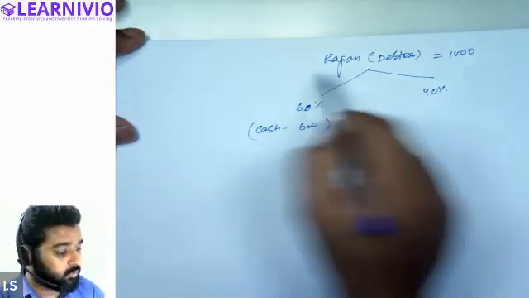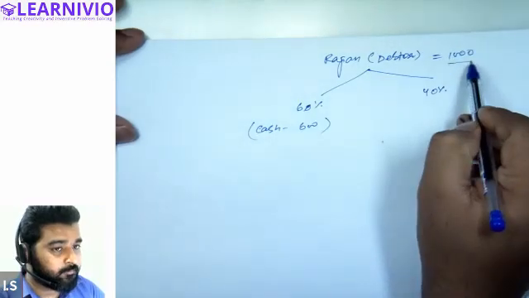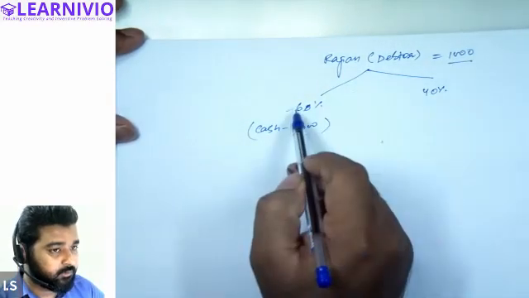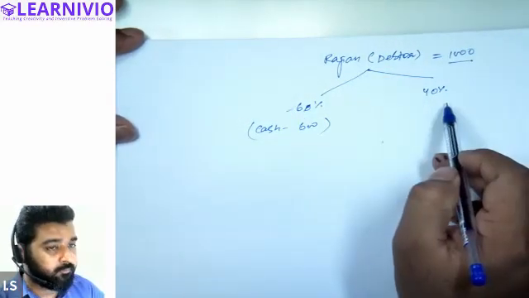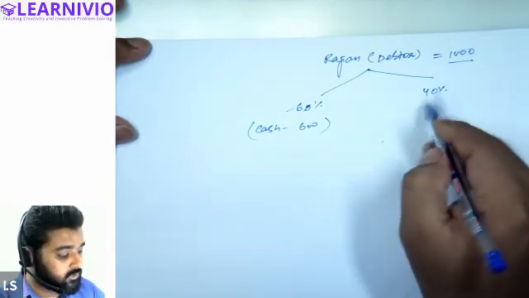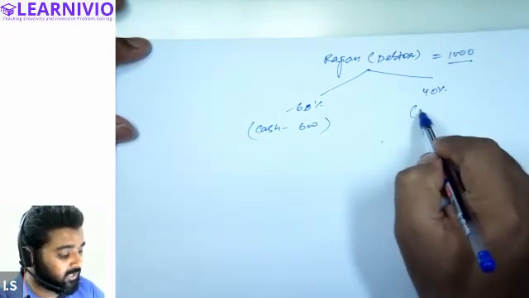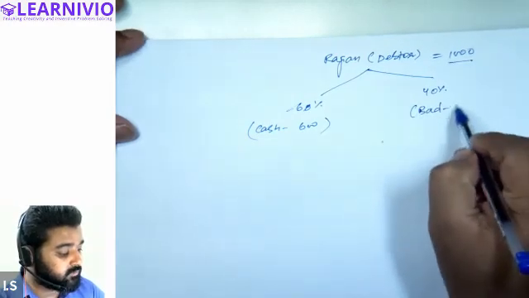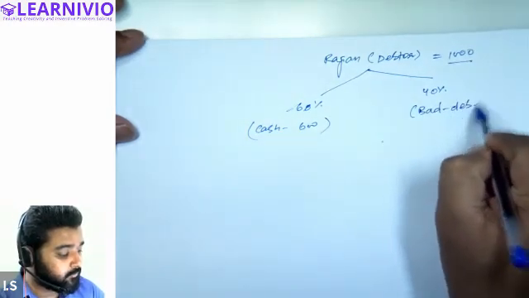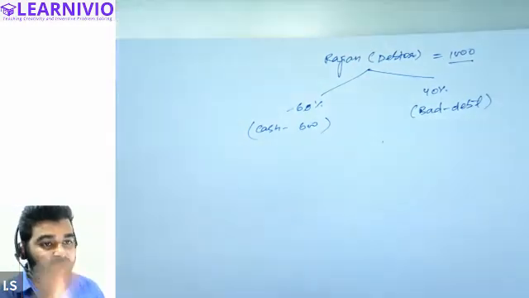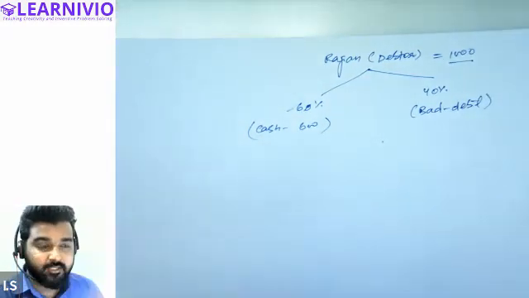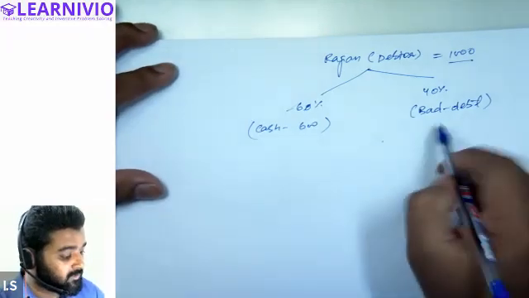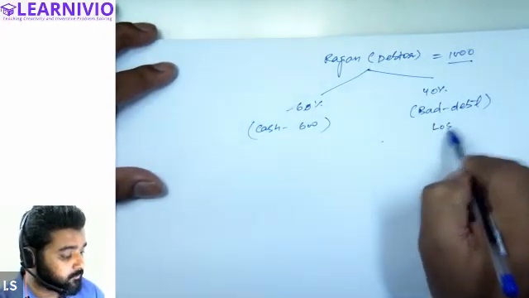See, Rajan was a debtor. Total amount due was 1000. He is paying 60%. The other 40% is not being paid by him. So we are not allowing him a discount, right? This time he is not paying, so this will be considered as a bad debt. The amount that we are not able to recover from him is considered a bad debt. Bad debt is a kind of loss.